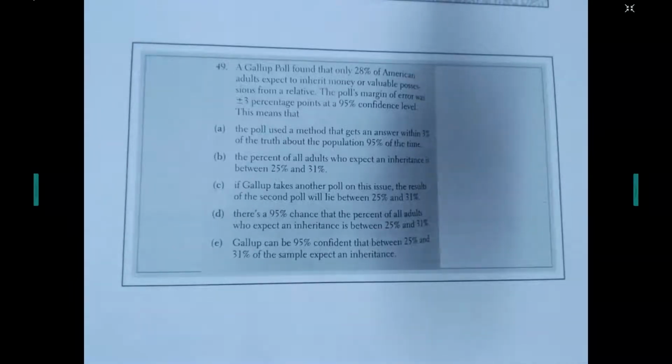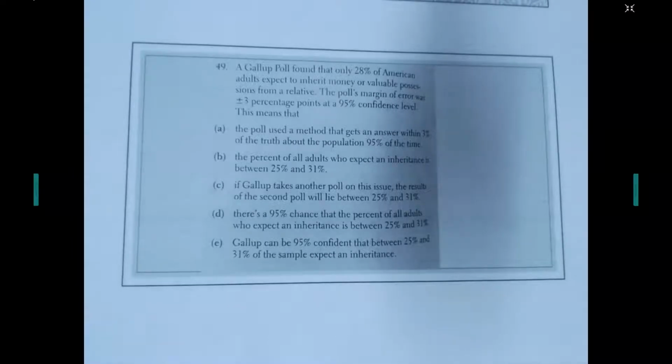A, the poll used a method that gets an answer within 3% of the truth about the population 95% of the time. B, the percent of all adults who expect an inheritance is between 25% and 31%. C, if Gallup takes another poll of this issue, the results of the second poll will lie between 25% and 31%. D, there's a 95% chance that the percent of all adults who expect an inheritance is between 25% and 31%. And E, Gallup can be 95% confident that between 25% and 31% of the sample expect an inheritance.